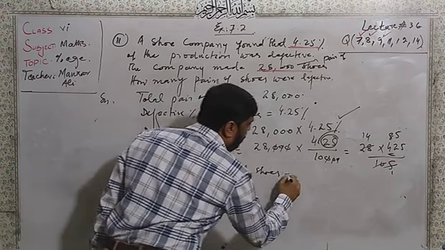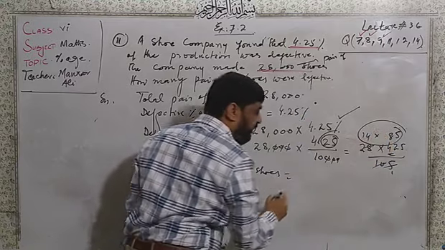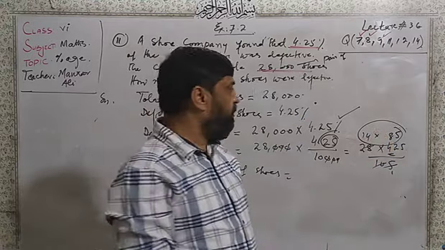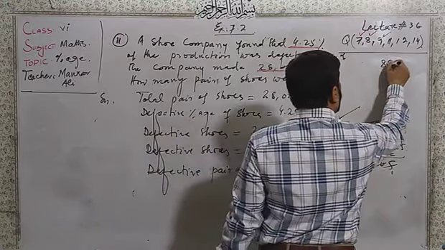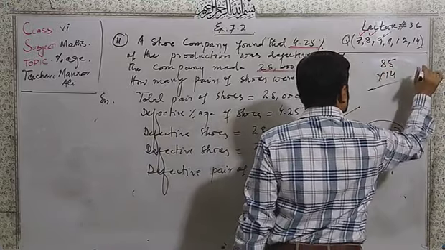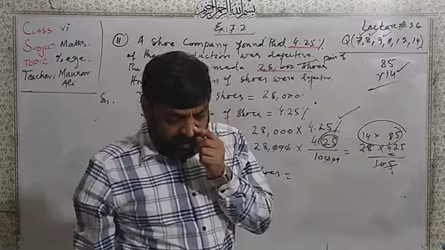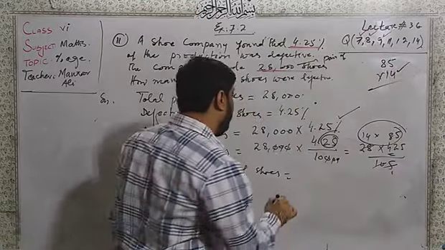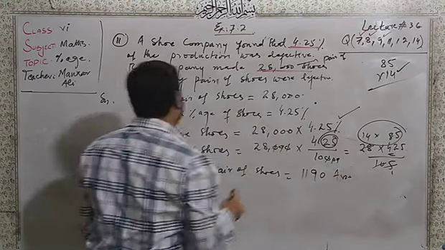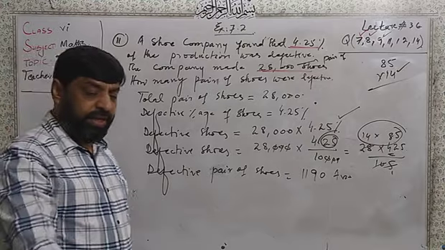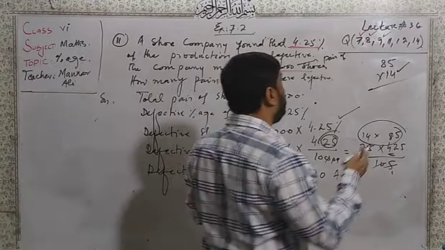Dear students, it will be multiplication of these two values. When I multiply 85 by 14, first by 4, then by 1, we get 1190. This is the answer.